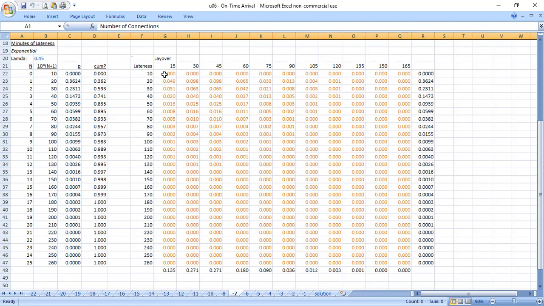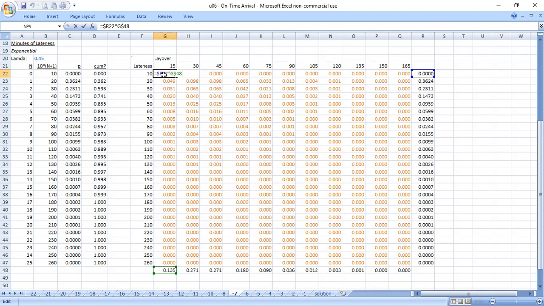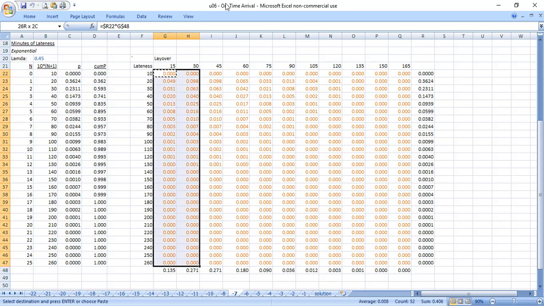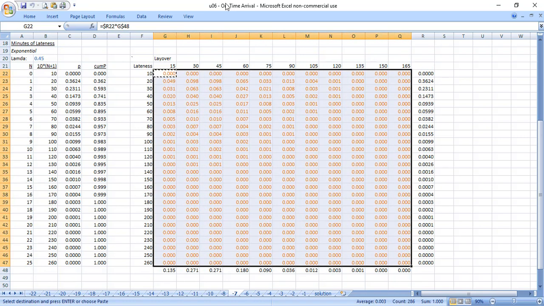So I've populated it here. The cells are all the same. So I typically only have to type this one cell up here in G22. And it basically says take the probability in column R and multiply it by the probability in row 48, and use the $ to lock those in so it stays with column R in row 48. Then all you have to do is copy that cell and distribute it across the matrix. So you only have to type the formula once. You can just paste it in the rest of the values. And that gives you these values in the spreadsheet as you go.